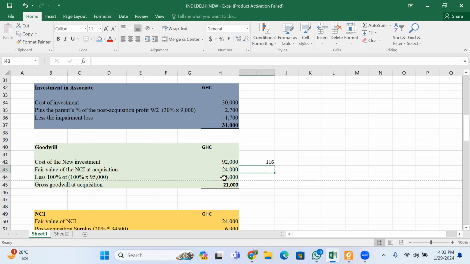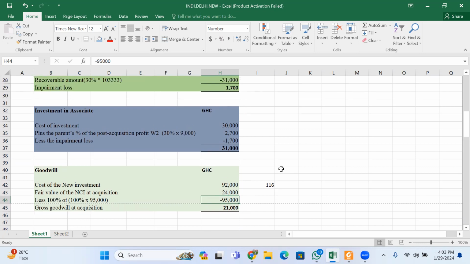But in reality, the value is 95. So if you are committing 160 and the value is 95, then you are paying for something more than the value. And what you are paying for now is called goodwill.